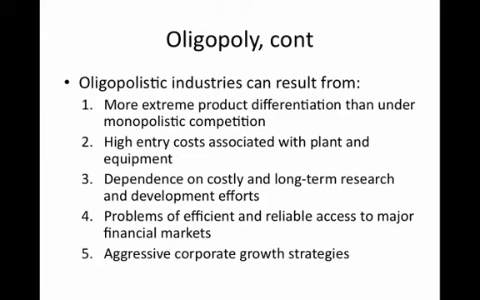Now, the other reason why we see oligopolistic industries arise is often from very aggressive corporate growth strategies. And the idea here is that firms that are already in the industry, these are called incumbent firms, probably have growth strategies that are designed to cement their position in the marketplace and to actually give them a stronger toehold in the market that then gives them even more oligopoly power.